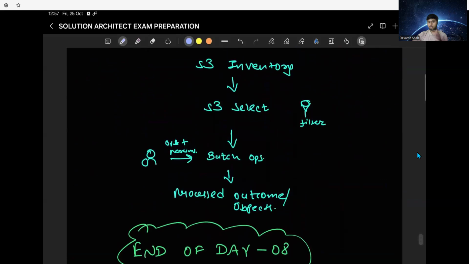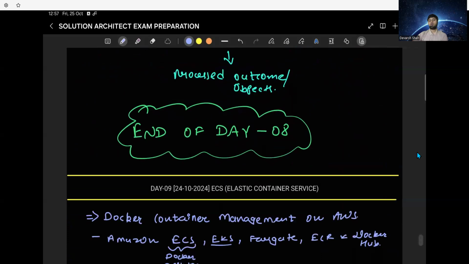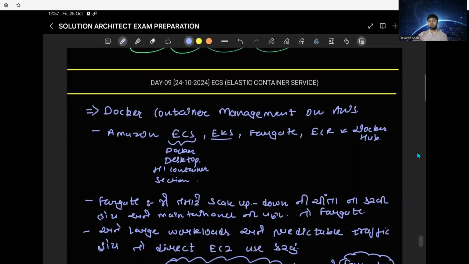We can use in here, we have inventory, then we will apply the select, we will filter the data, we will process, we will do the batch operations, and then we will get the processed outcomes. So here comes the end of day 8.